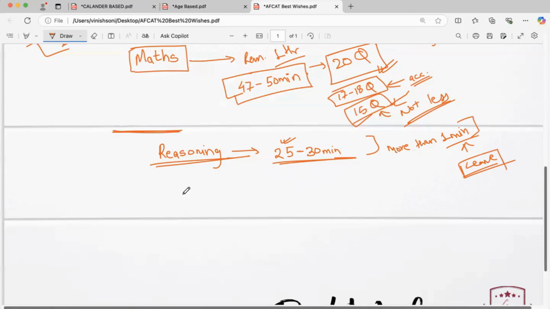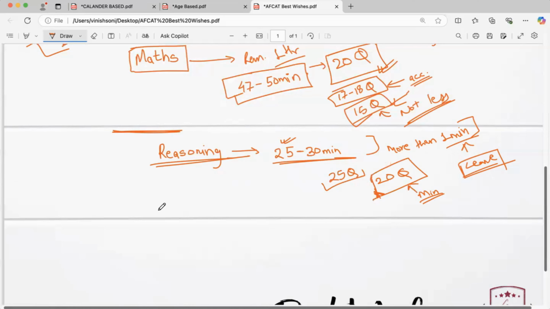Then with this approach, out of 25 questions, you should be able to solve 20 odd questions. If it is taking a lot of time, just leave it for that time. So a minimum of 20 questions in 25 minutes you will be able to solve. This is the strategy which we are discussing.